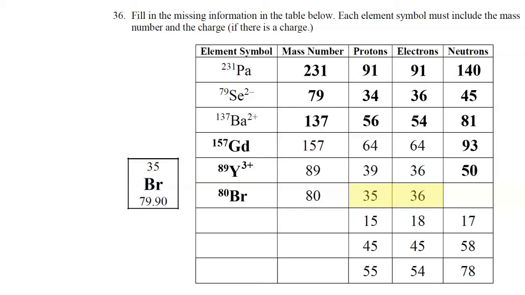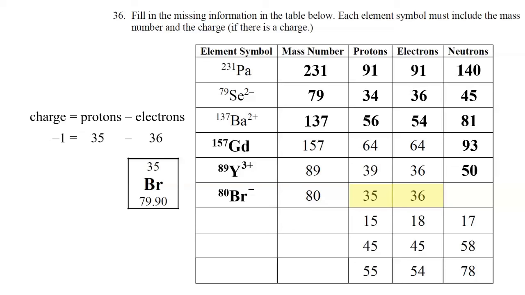36 is larger than 35. It looks like this atom gained 1 electron. So protons minus electrons equals charge. 35 minus 36 is negative 1. Let's put a little minus sign in the upper right corner as a superscript to show the charge on this ion.